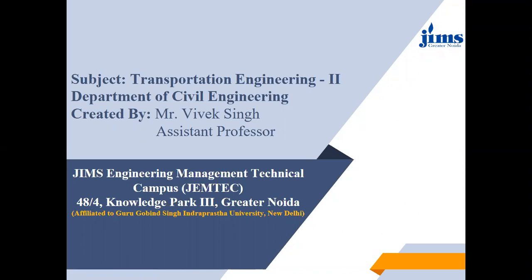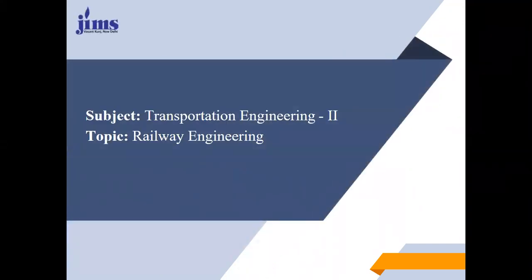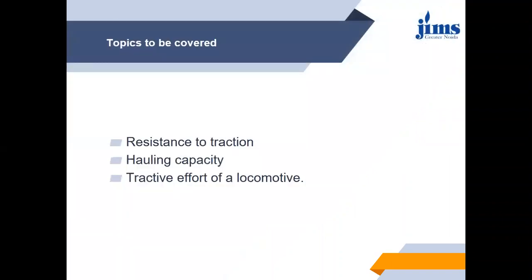So in railway engineering till now, what we have done is we have discussed the components of P-way. We have discussed every component of the P-way, or the permanent way track, in detail. Now, proceeding further, the next thing we'll be talking about is all the forces which are acting on the permanent way. Based on these forces, the design and construction of the P-way is done.